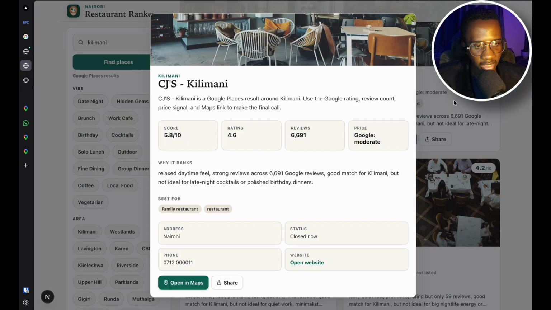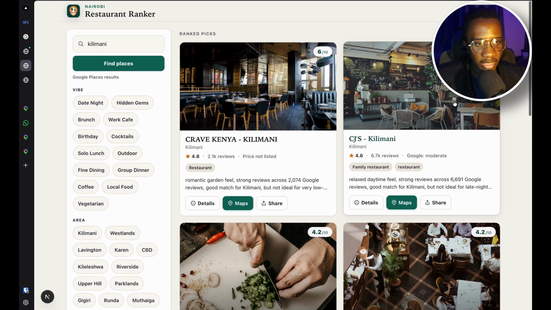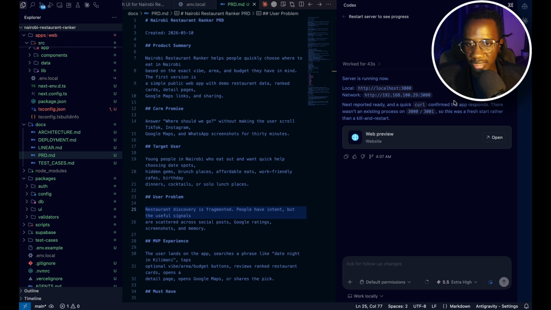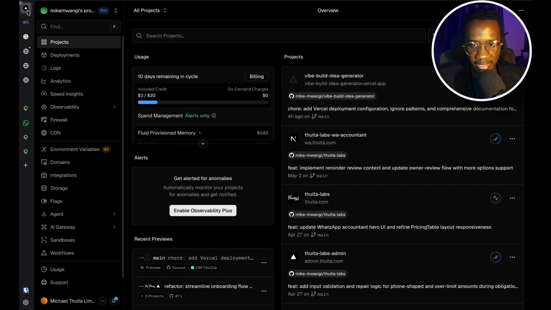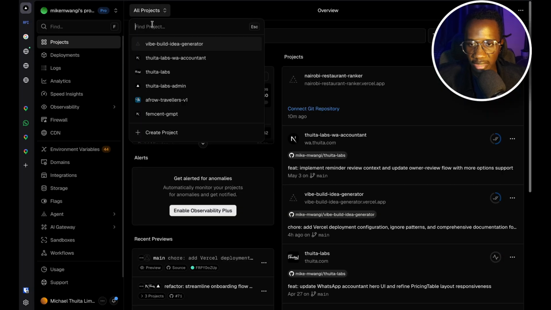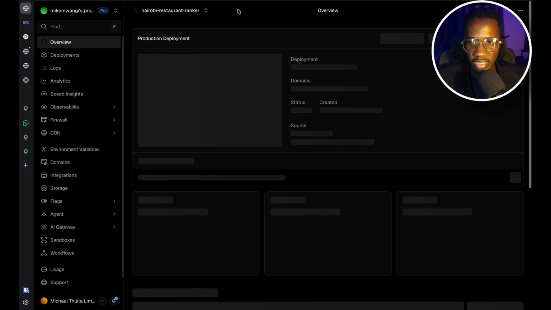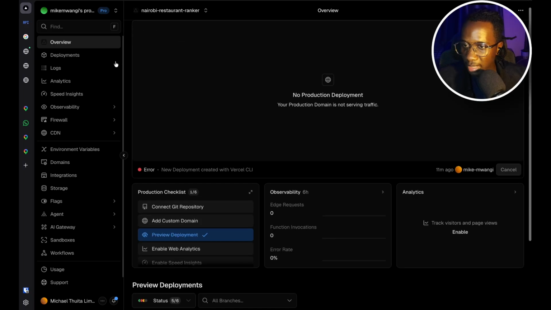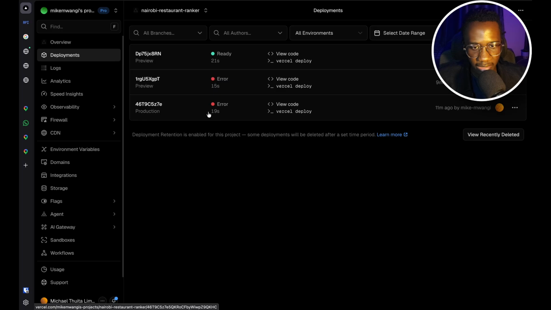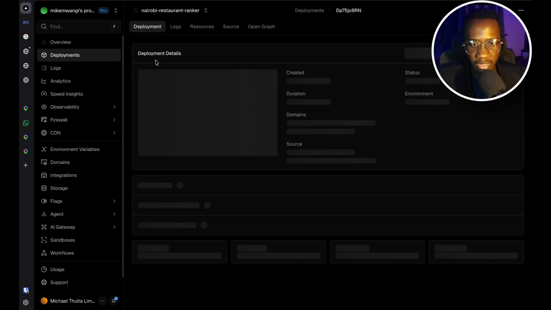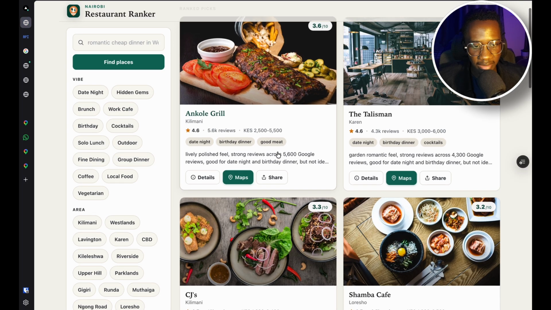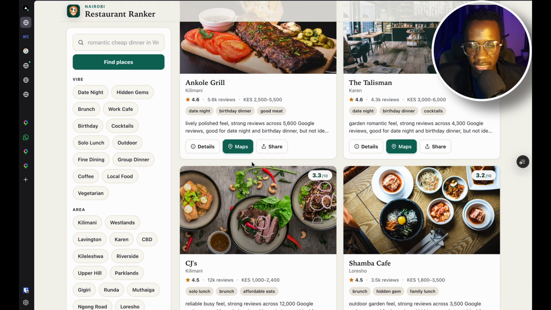So at this point, I think we are ready to deploy it, and I just did so in a different chat. How this works is I have this connected to Vercel, and if I come to Vercel here, click on all projects, then maybe give this a quick refresh. I'm going to see Nairobi Restaurant Ranker, and in deployments, I'll see there were some 2 errors that we had with the deployments, but with this specific one, I get to see the same thing that we saw in our local environment. So that's it for our Nairobi Restaurant Ranker.